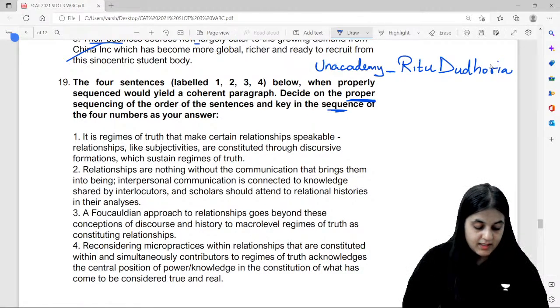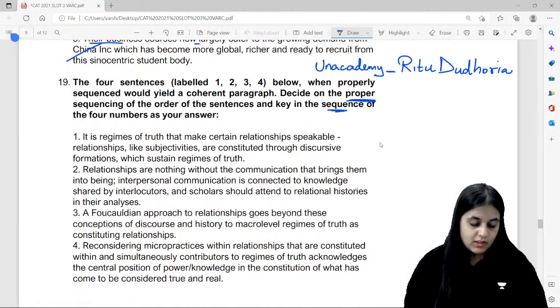Okay, what is the answer, guys, to this particular question? The answer to this question is 2314. Let's check this out. It is regimes of truth that make certain relationships speakable. Relationships like subjectivities are constituted through discursive formations with sustained regimes of truth. Relationships are nothing without the communication that brings them into being. Interpersonal communication is connected to knowledge. A Foucauldian approach to relationships goes beyond these conceptions of discourse and history to macro-level regimes of truth as constituting relationships.